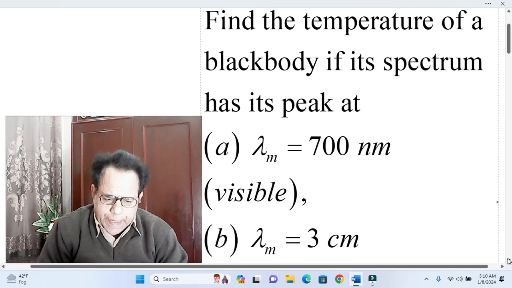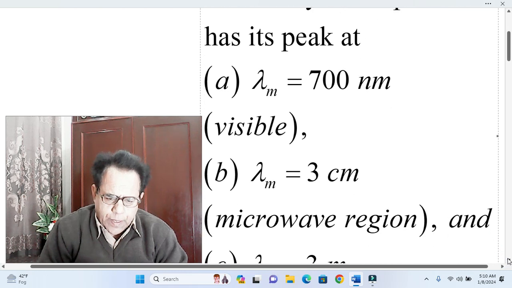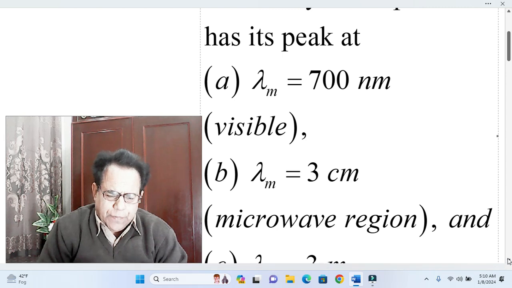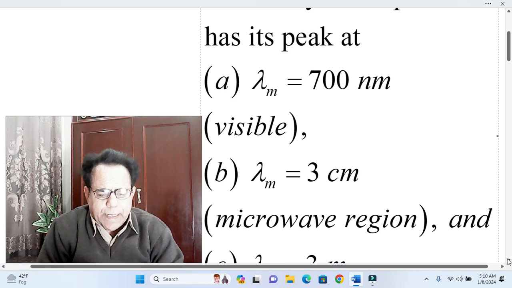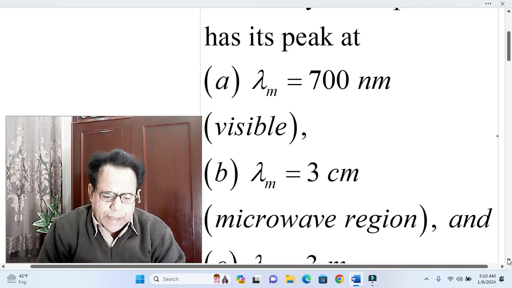Part A: lambda m, that is maximum wavelength or peak wavelength, equal to 700 nanometer, nano standing for 10 to the power minus 9. This is within the visible electromagnetic spectrum region. Okay, visible.